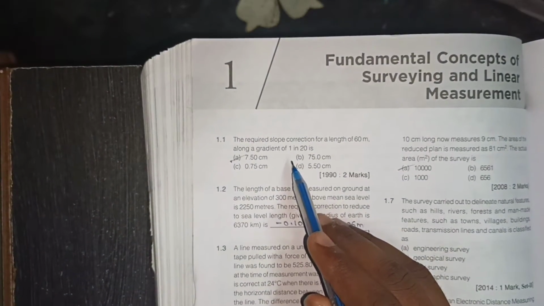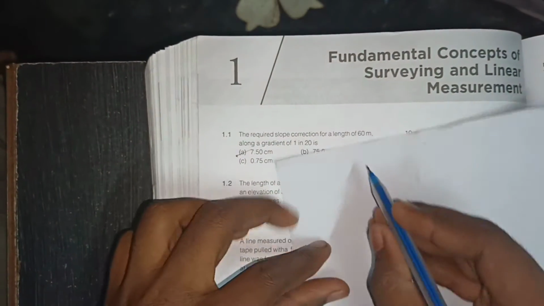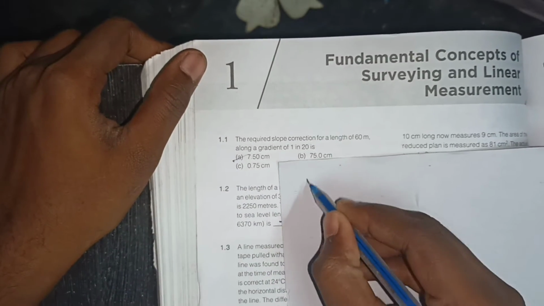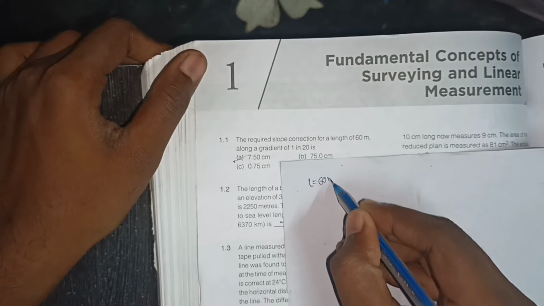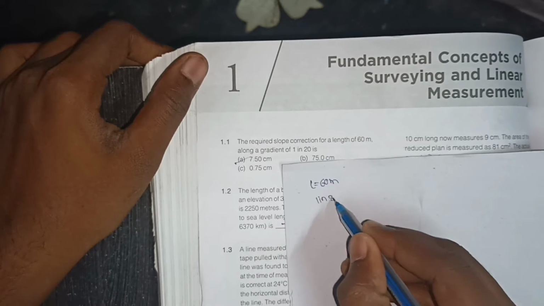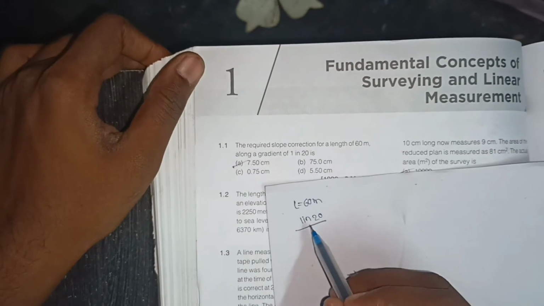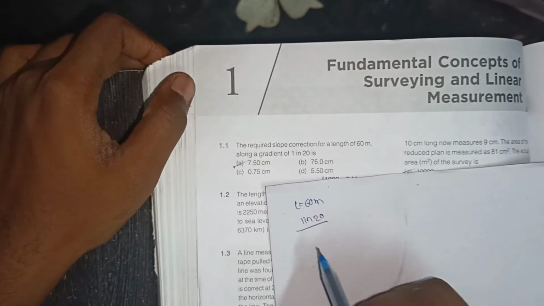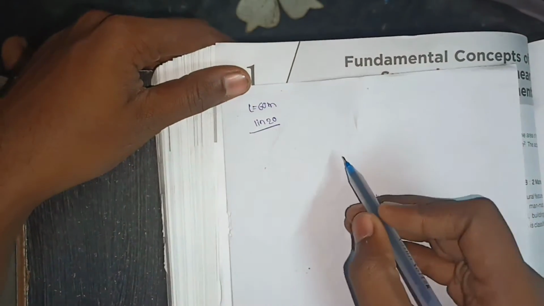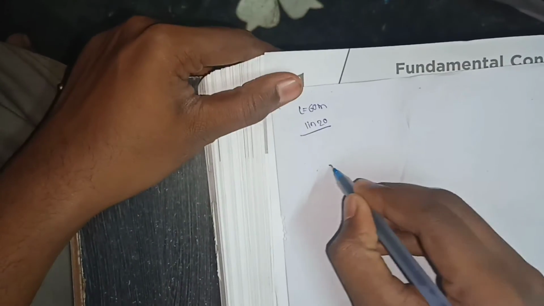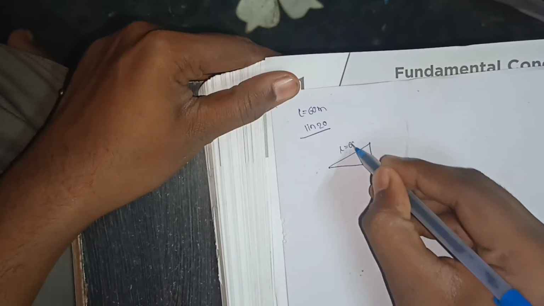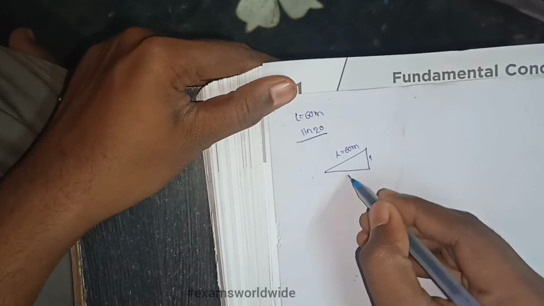1 in 20. First of all, write: required slope correction for a length of 60 meters. Length 60 meters, gradient 1 in 20, which directly asks for the slope correction. How much slope correction? You should clearly note the points. There is a length of 60 meters and a slope of 1 in 20.